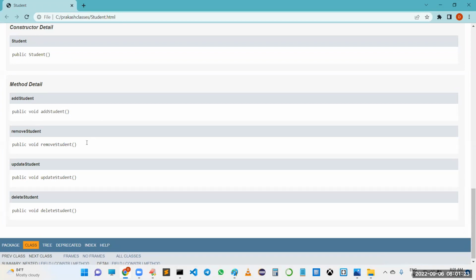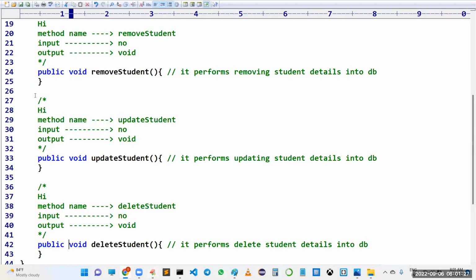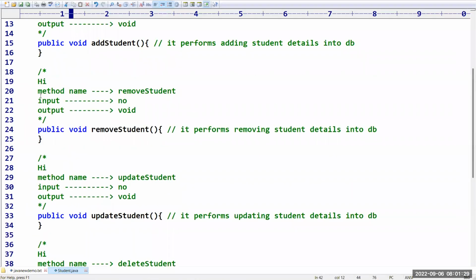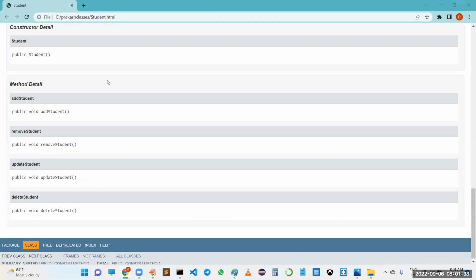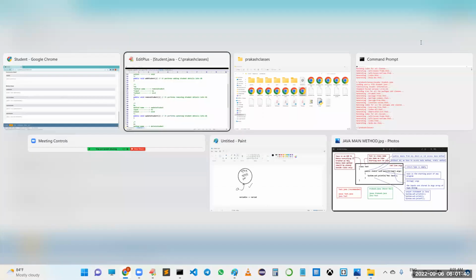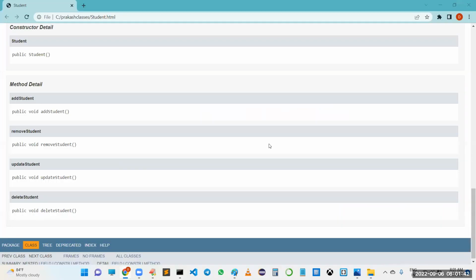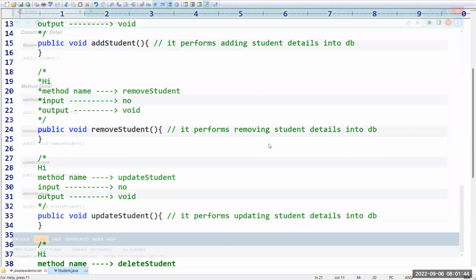But now I want to provide these things in a documentation comment. Sir, we know very well what a documentation comment means: every line must begin with this particular star. Now, sir, close this file. Now recompile the code, prepare the documentation again.